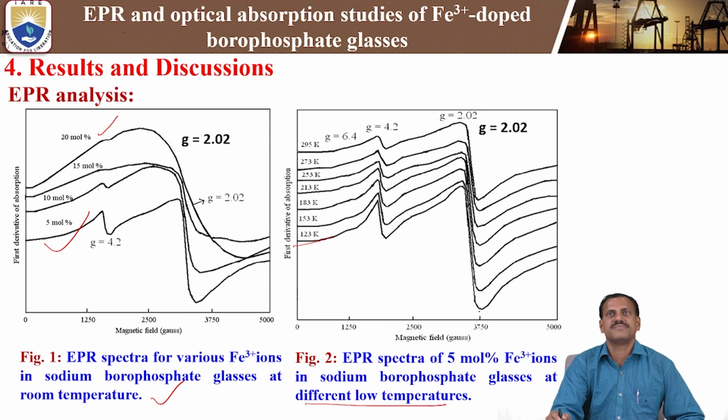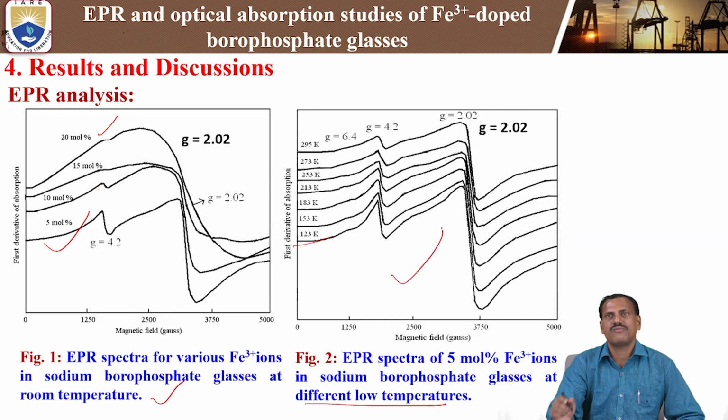If you see this EPR spectra at low temperature, we get 3 peaks, 3 Landé splitting factors: g = 2.02, g = 4.2, and g = 6.4 also. Compared to room temperature, we get one additional peak at g = 6.4.